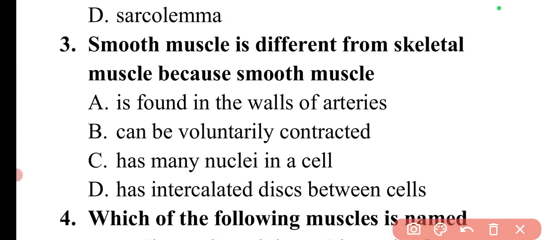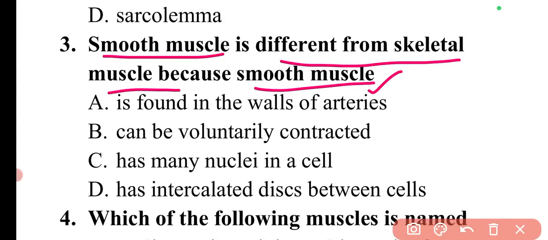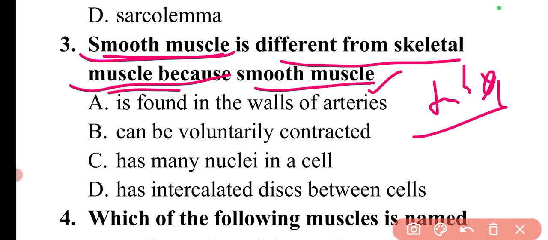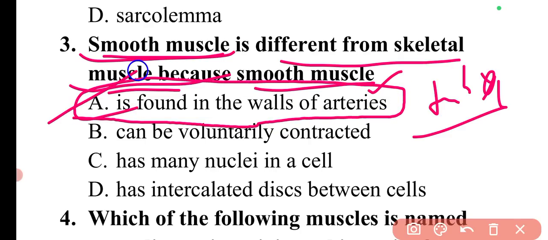Next question is, smooth muscle is different from skeletal muscle because smooth muscle. So what is the difference between smooth muscle and skeletal muscles? Basically, smooth muscles occur in the walls of the tubes, whereas skeletal muscles do not occur in the walls of the tubes. So here the correct answer will be option A, that is it is found in the walls of the arteries. So here option A will be the correct answer.